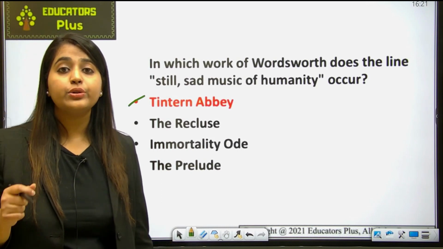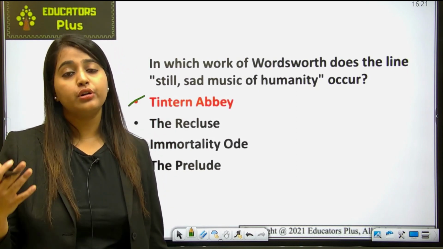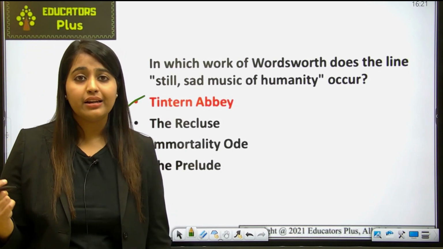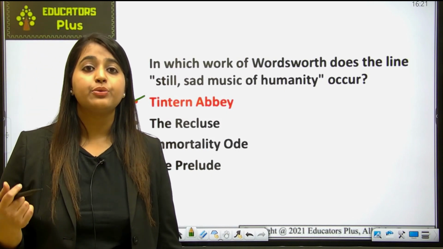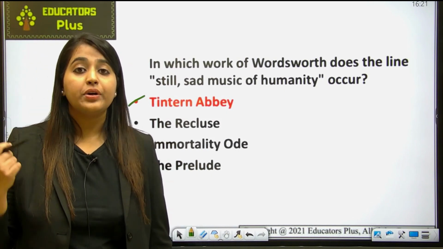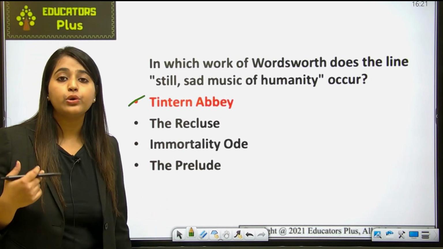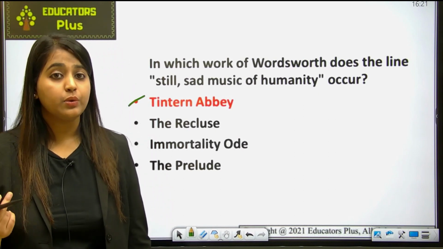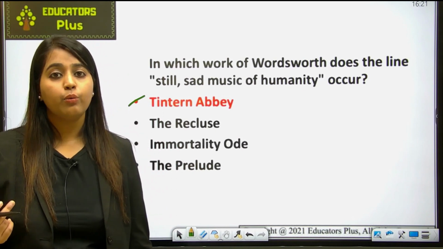basically the concluding poem of the collection that Wordsworth published with his friend Samuel Coleridge. Basically, he wrote Lyrical Ballads with Coleridge, and this poem is a part of the Lyrical Ballads. Okay, and it was written by Wordsworth after a walking tour with his sister in a particular section of the Welsh border. So he went on a walk with his sister Dorothy Wordsworth, and this was written as the conclusion of their walk and discussion.